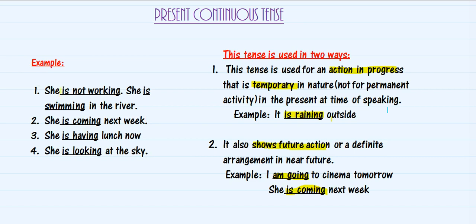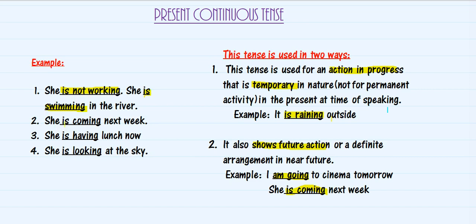You can see in the first example, it says she is not working. When we are saying she is not working, that does not mean that she is not working forever. Right now, at the present state, this is a temporary action by someone. Temporarily, she is not working. Then we say she is swimming in water. That means she is swimming in water right now. This is a present action, and again, it's a temporary action. So, this is how you can make out a present continuous tense.